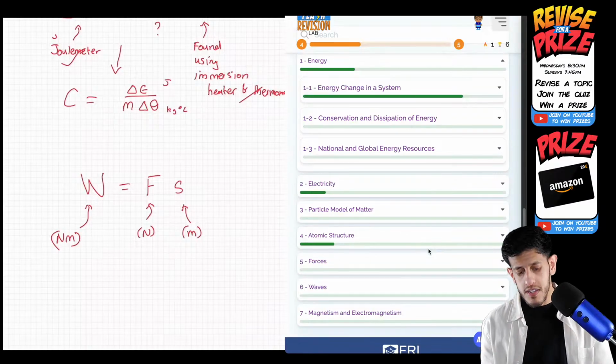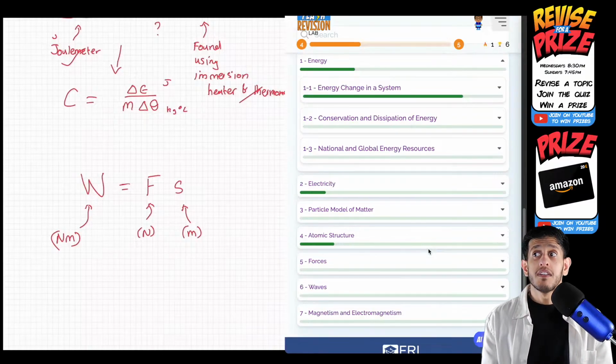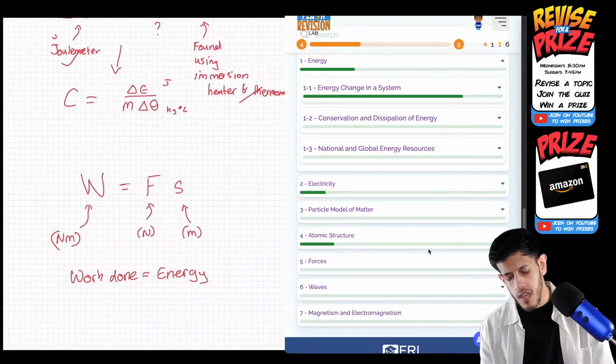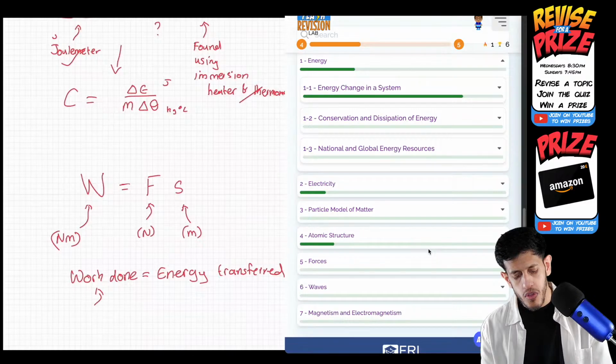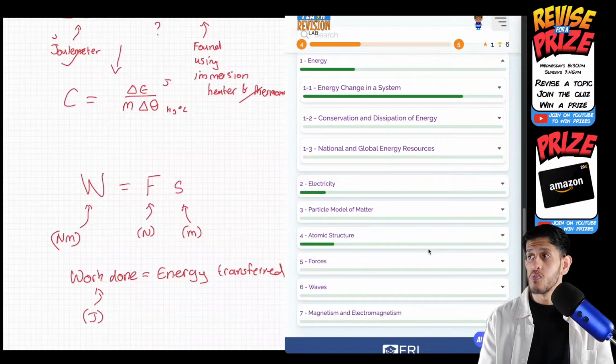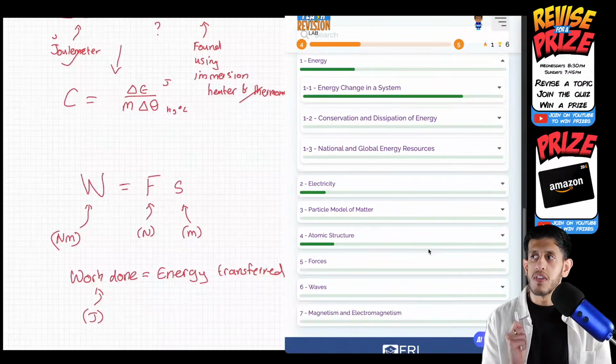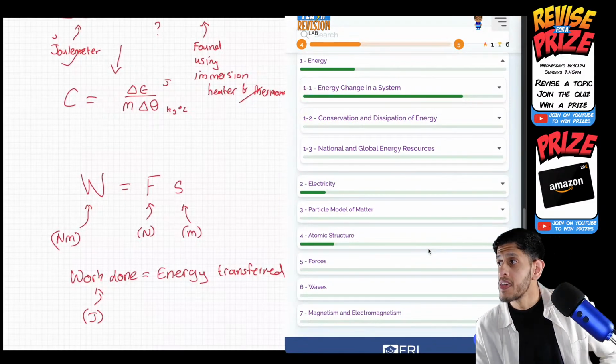You also need to know that work done, as well as being in newton meters, is the same as energy transferred. As we've seen in this topic, transfer of energy, work done is also energy transferred. When you're doing work on an object, you're transferring energy to it. Therefore, the unit for work done can also be joules. It's joules for the unit for energy, and it's also joules for work done. It's important to know the units for the different things in physics.